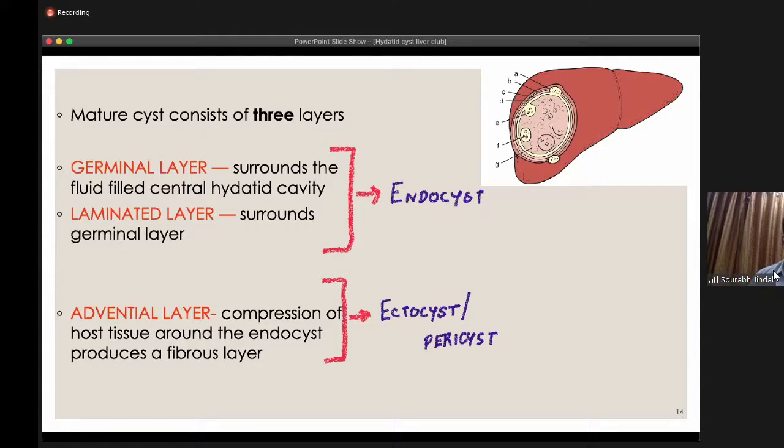The mature cyst consists of 3 layers. First is the germinal layer, which surrounds the fluid-filled central hydatid cyst. And this is the daughter cyst, along with the germinal layer, which is also called the endocyst. Above this is the laminated membrane, which surrounds the germinal layer. And above this is the adventitial layer, which is a compression of the host tissue around the endocyst, which produces a fibrous layer. It is also called the ectocyst.